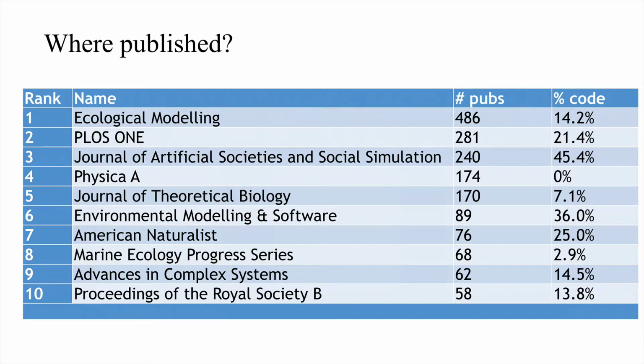To provide some other statistics of the database, here you see where the papers are published. Ecological Modeling is the key journal in the database with a long history of publishing papers using individual and agent-based models. However, the sharing of model code is much lower than many other journals, such as the open access journal JAS and the Environmental Modeling and Software journal. Physica A is an exception where publications seem never to refer to the availability of model code.